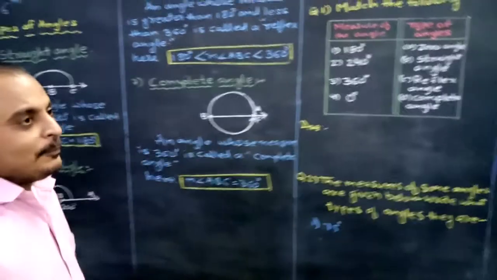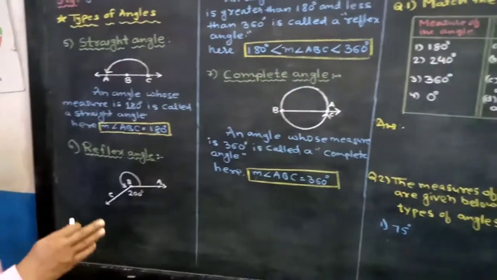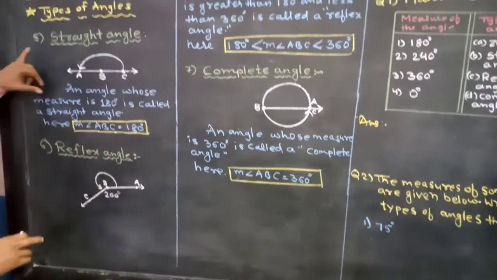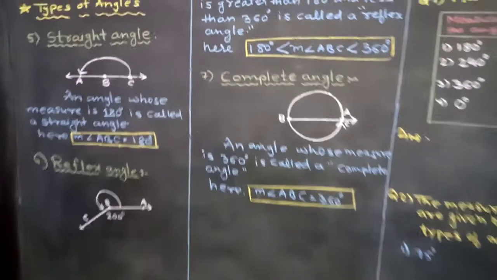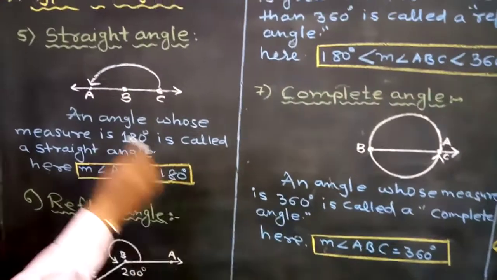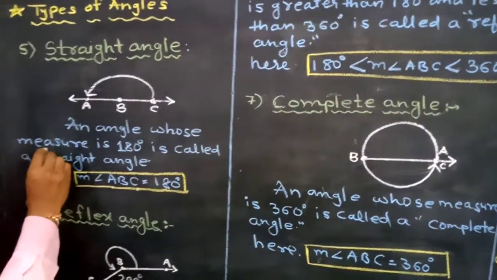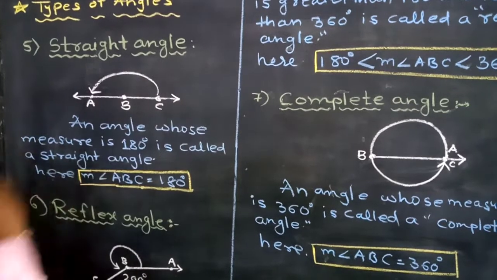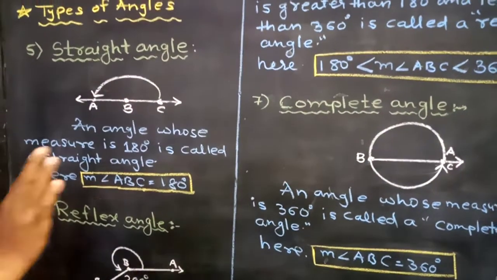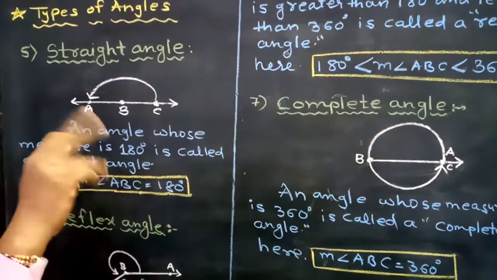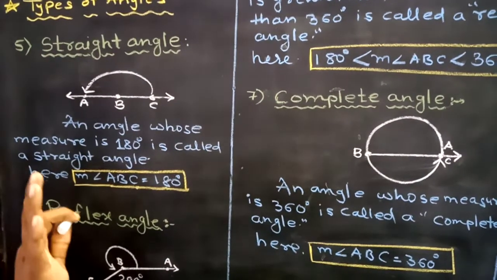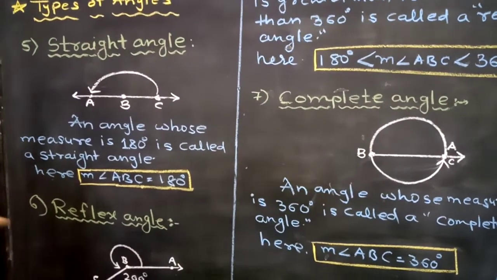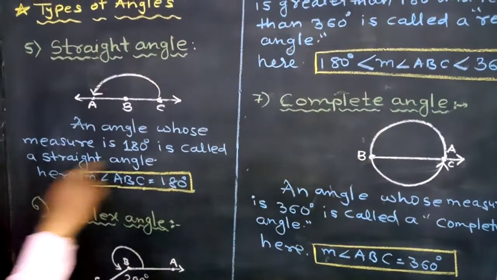Now come to our next type of angle, that is the fifth one, straight angle. Now what is a straight angle? An angle whose measure is 180 is called a straight angle, meaning an angle whose measure is exactly 180 degrees. This kind of angle is called a straight angle.